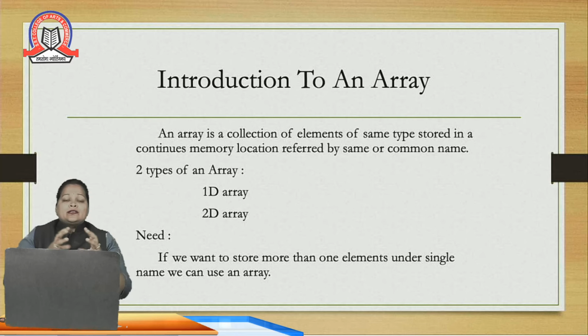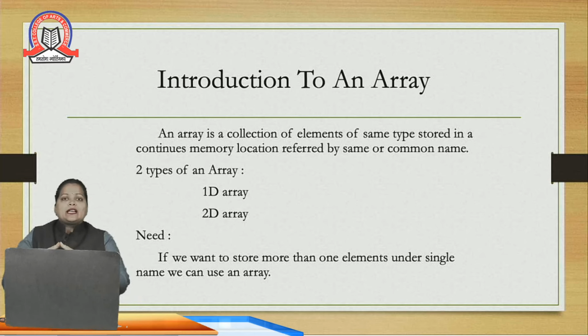So data is not scattered in an array, it is stored in a continuous memory location and referred by the same name or common name. That means if I am creating an array for 50 numbers or 20 numbers or 100 numbers, for all those numbers there will be a common name, that is nothing but the array.